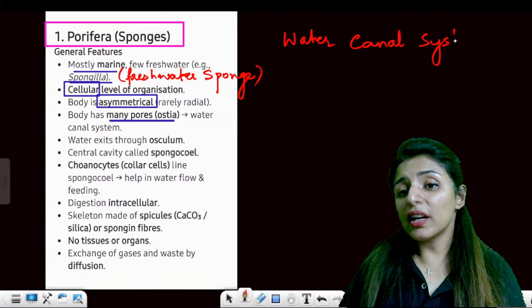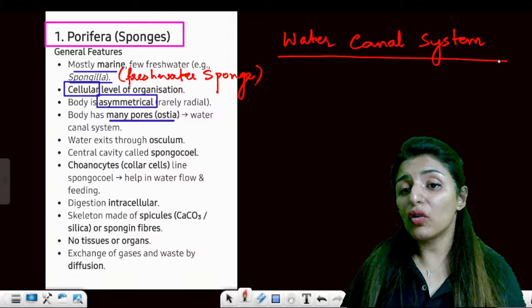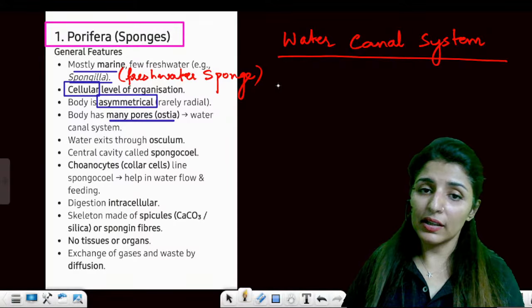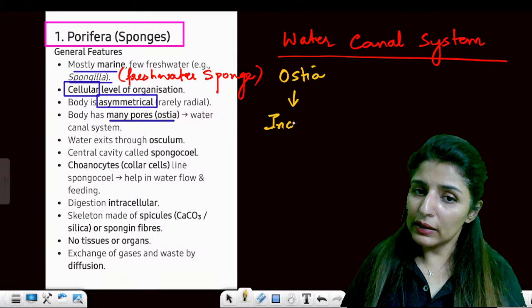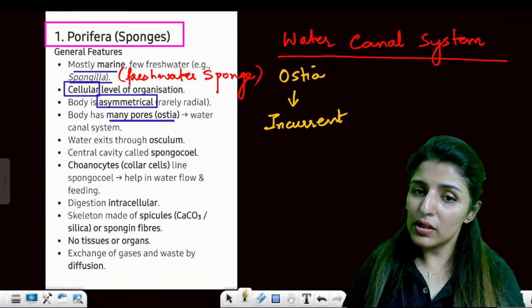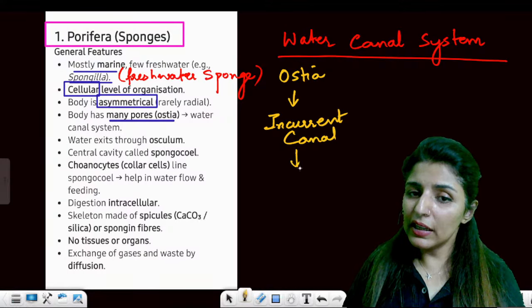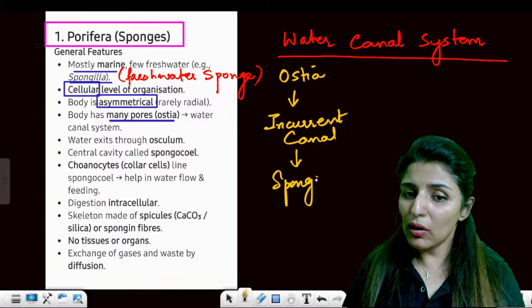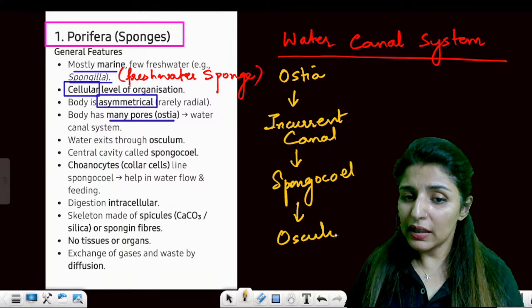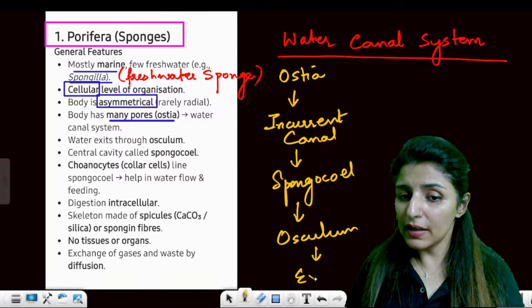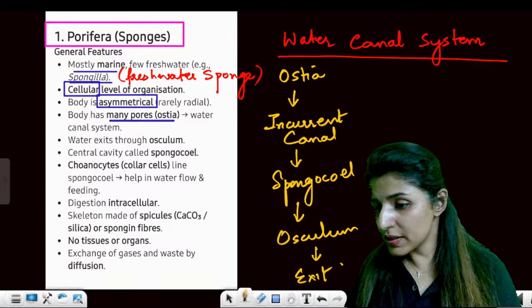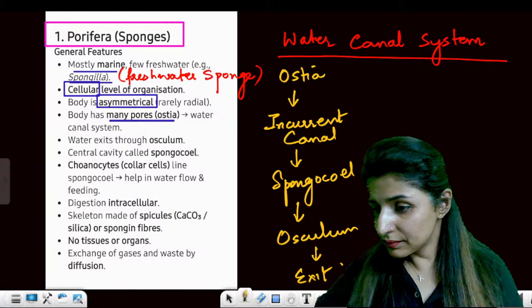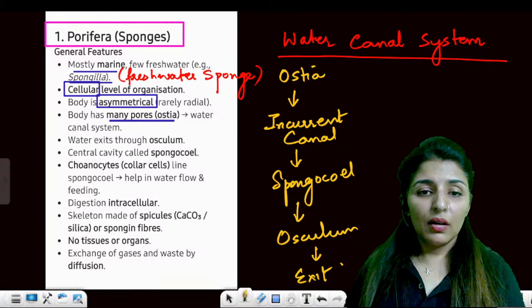So in the water canal system, what is the route of water? You must know that. The route of the water is: water enters through ostia, goes into the incurrent canal, then into the spongocele, and from spongocele it goes out into the osculum and then outside, exit. Are these points clear to everyone? Sure. Moving on to the next.